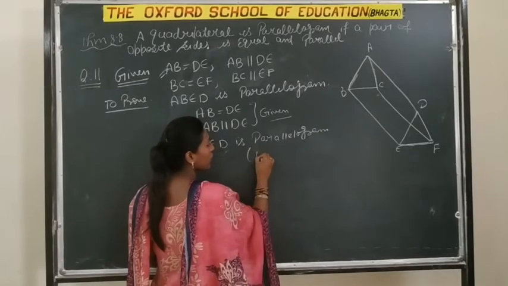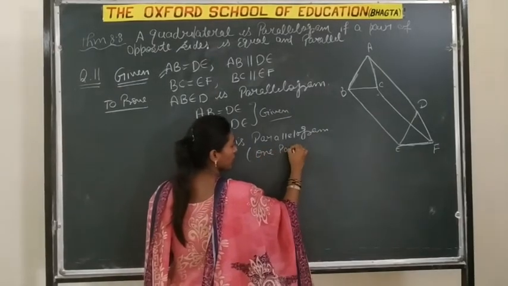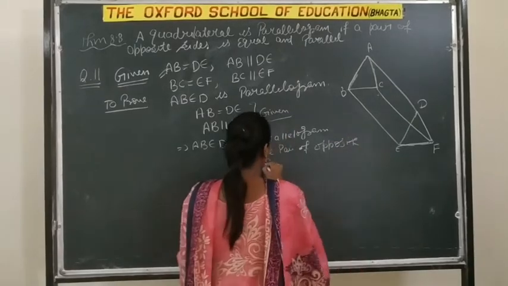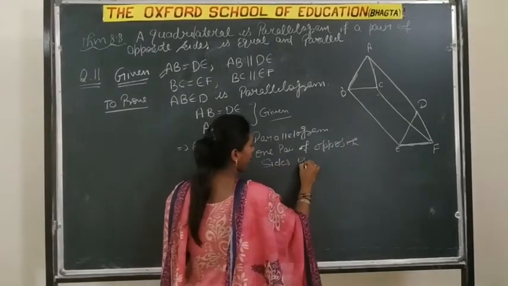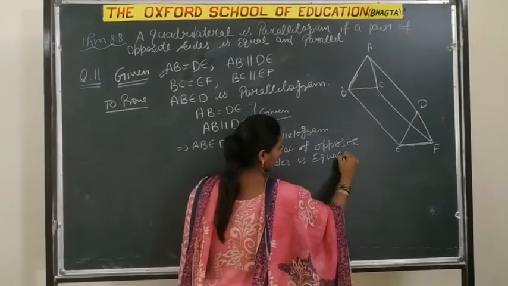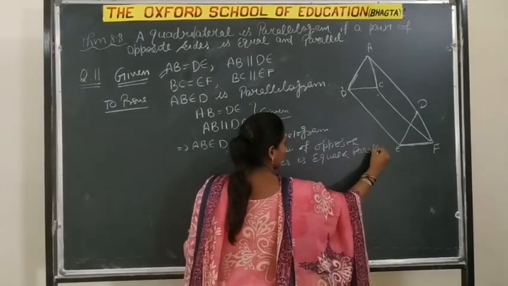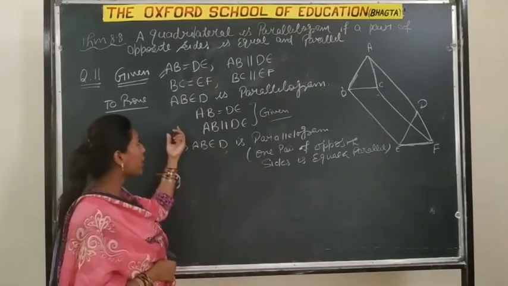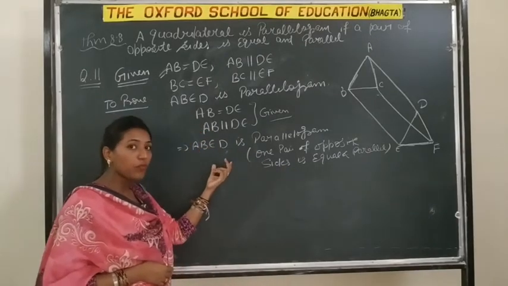Reason: one pair of opposite sides is equal and parallel. So if one pair of opposite sides is equal and parallel, then the quadrilateral becomes a parallelogram. Hence proved the first part.